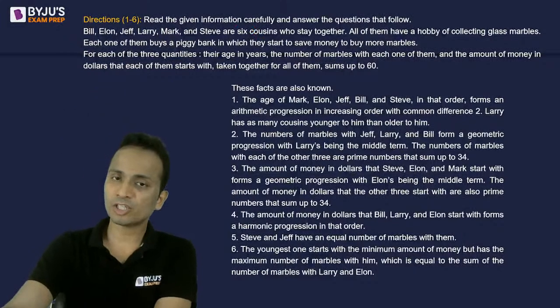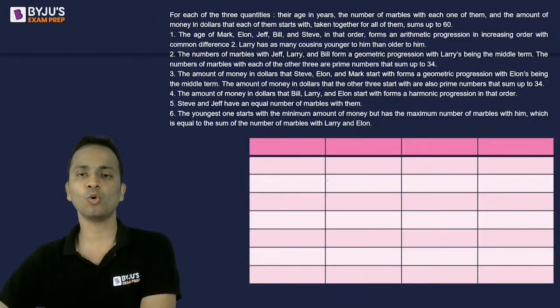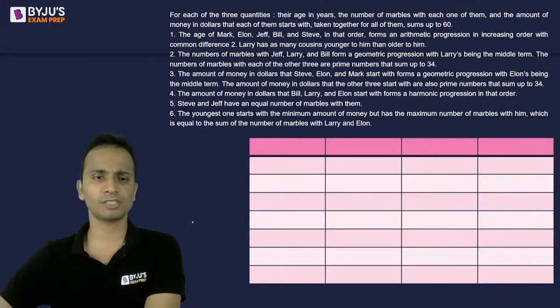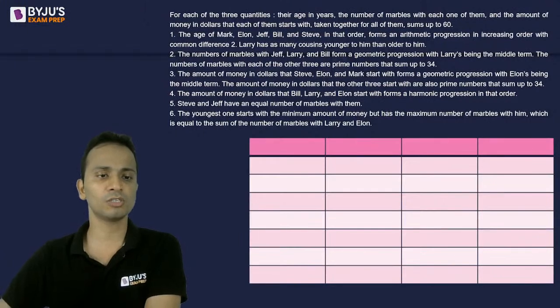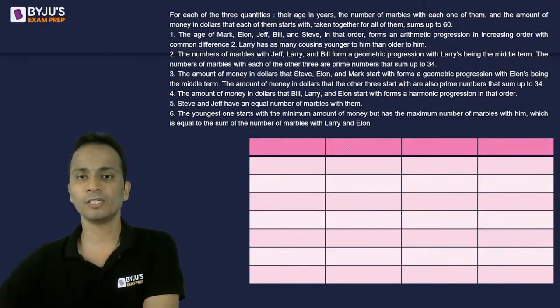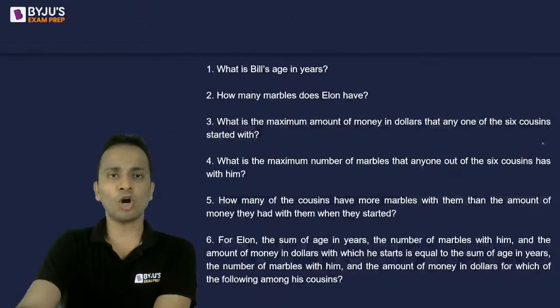Now let us draw that table. So I will have in total four rows and seven columns, right? One of the parameters is age. Wait, I'll use proper color. Okay, so age, then the number of marbles and the money, right? I'll go back to the common data.